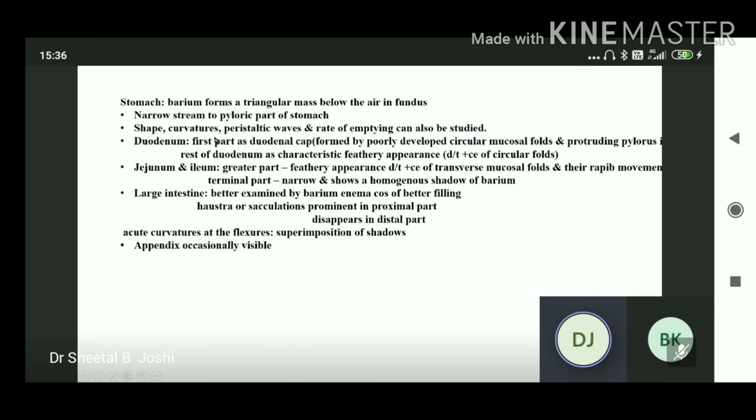In the stomach, barium forms a triangular mass below the air in the fundus. It descends in a narrow stream to the pylorus.